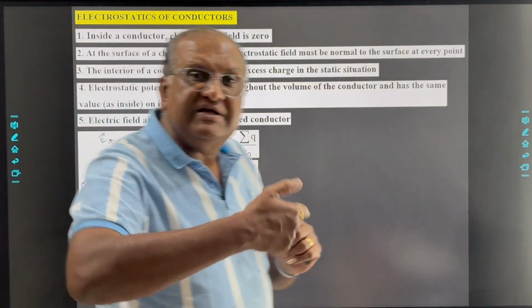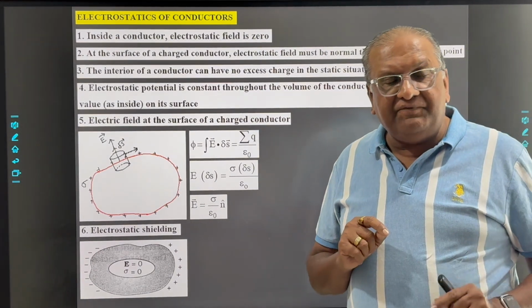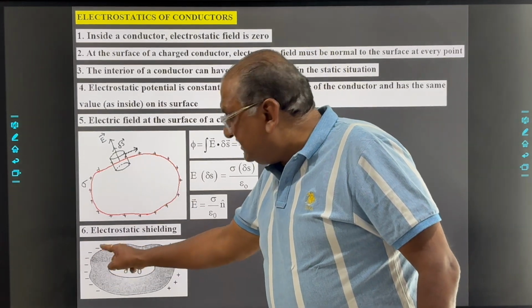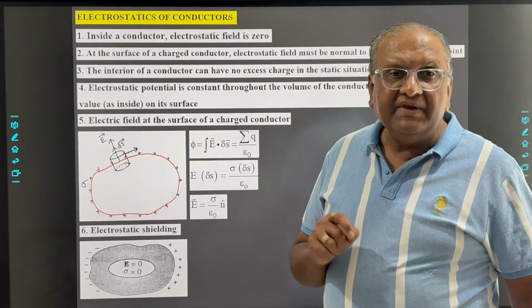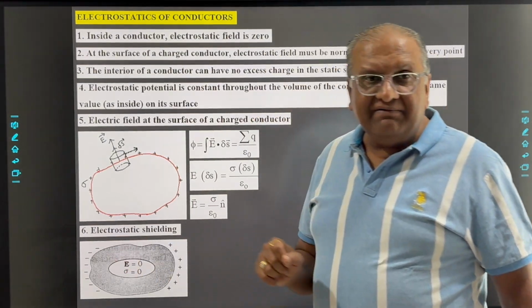Positive charges will experience a force in the direction of the field. And under the effect of it, the accumulation of charges will take place at the surface. And due to that, an electric field will be developed.